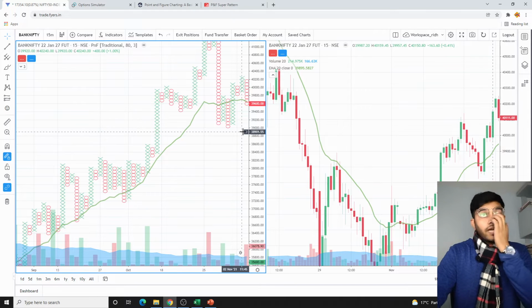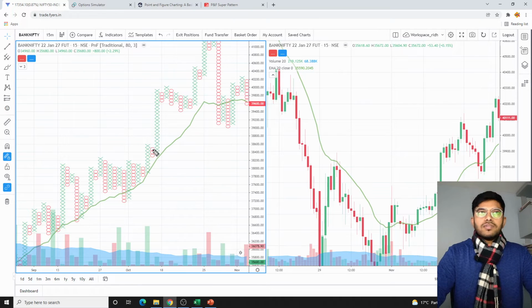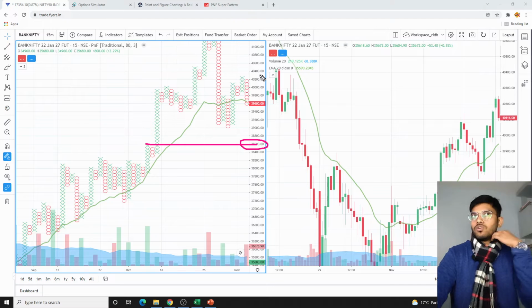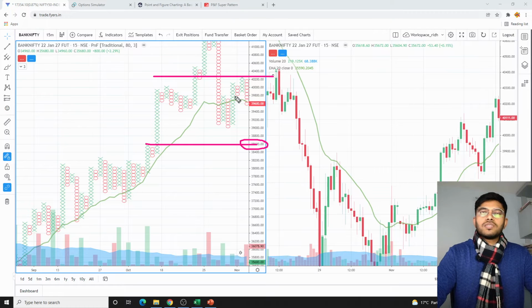So again, we see a sideways movement here. So I will be entering into a non-directional trade where I will be selling. I will try to sell 38,600 on the put side, and on the upper side I feel that it should not be able to cross this 40,500 level, just because it has broken down from here. But I also believe that it cannot go much farther down. So 40,500 on the upper side and 38,600 on the lower side.